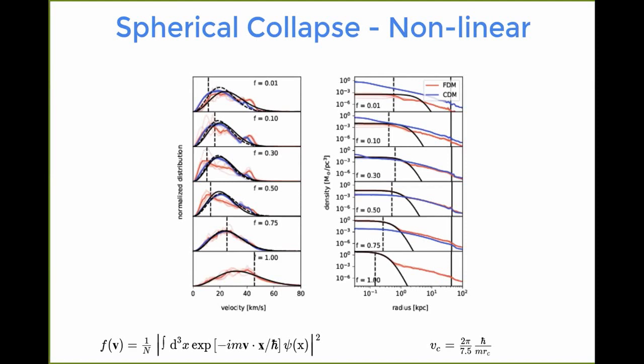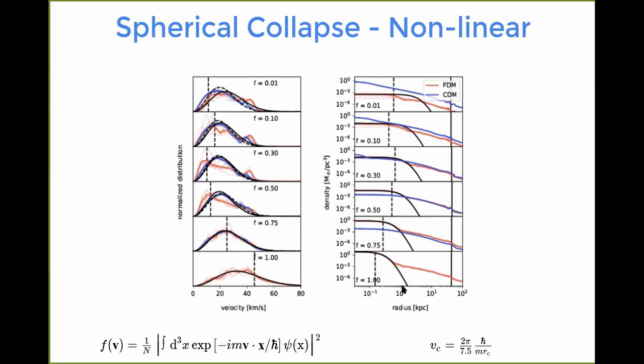Exactly. So for me, that really is one of the main results. I mean, there have been studies before where the same cosmology was run twice, once with fuzzy dark matter, once with cold dark matter, and then both were overlaid on top of each other. And also those showed remarkable resemblance. But this here, I think, is a new quality in the sense that it's really the same simulation, and these lines perfectly align with each other.